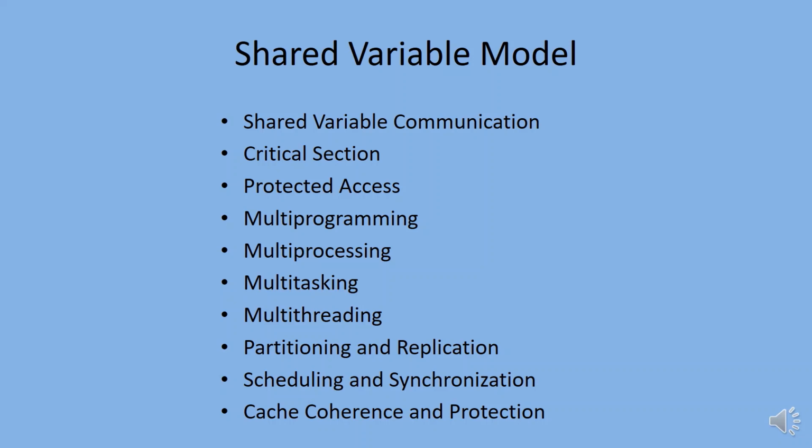A multi-programmed multiprocessor allows multiple programs to run concurrently through time sharing of all the processors in the system. Multiple programs are interleaved in their CPU and I/O activities.